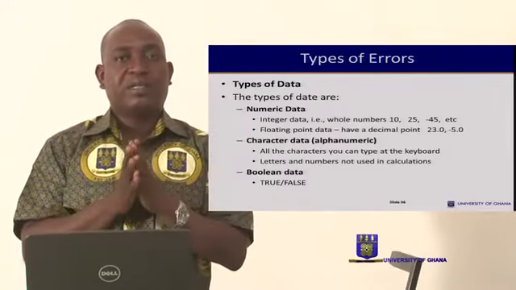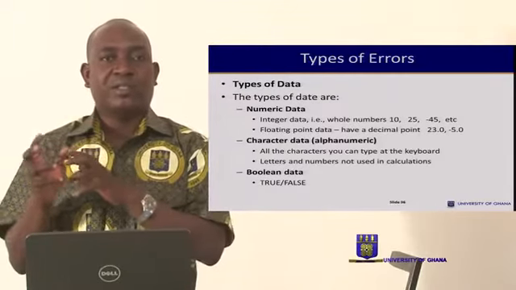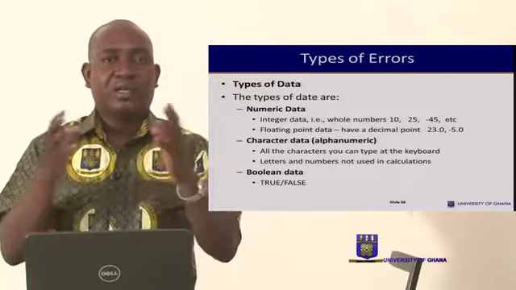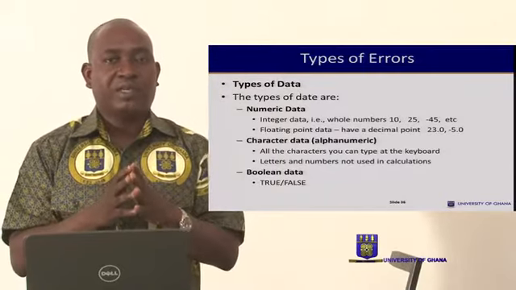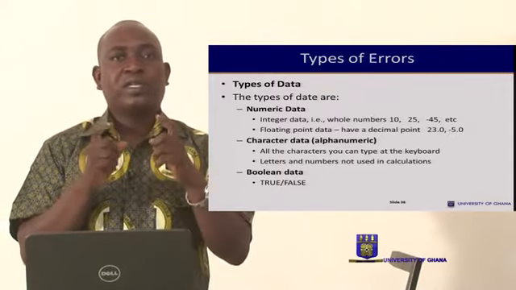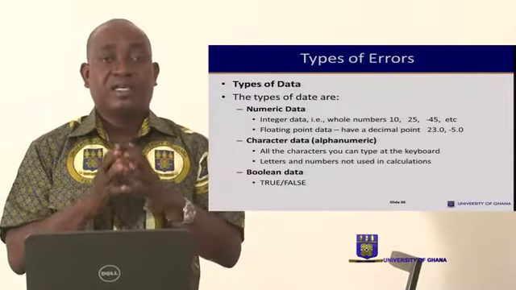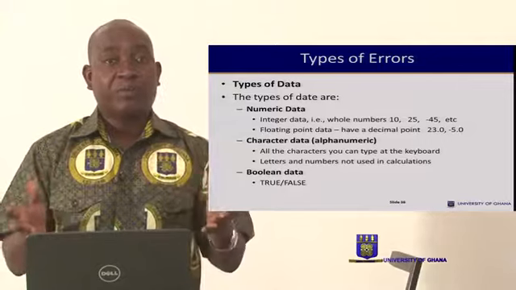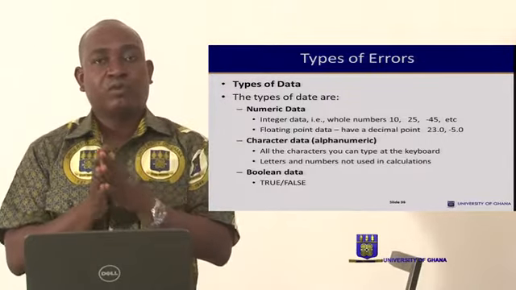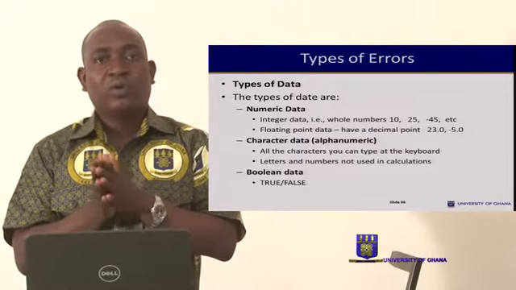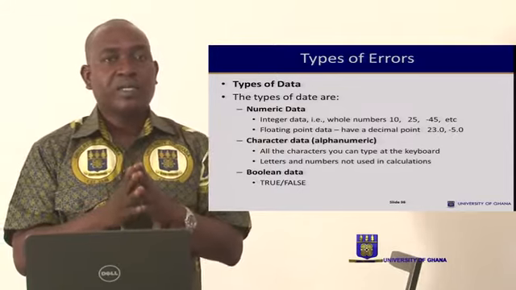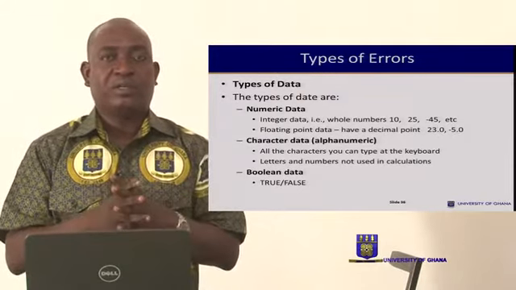The integer data takes discrete numbers, and then the floating point can take decimals and other floating figures. But with the character data, we're talking about the alphabets, and sometimes it could even be alphanumerics. With the Boolean data, we're talking about true or false, yes and no, and the like. And these are the types of data that are used in programming.